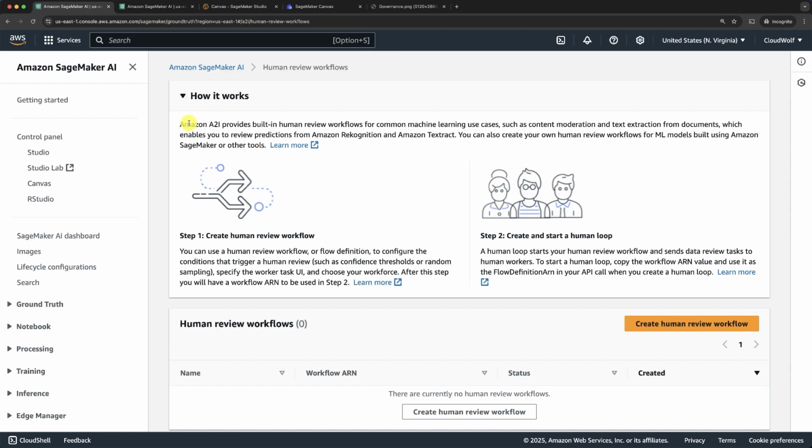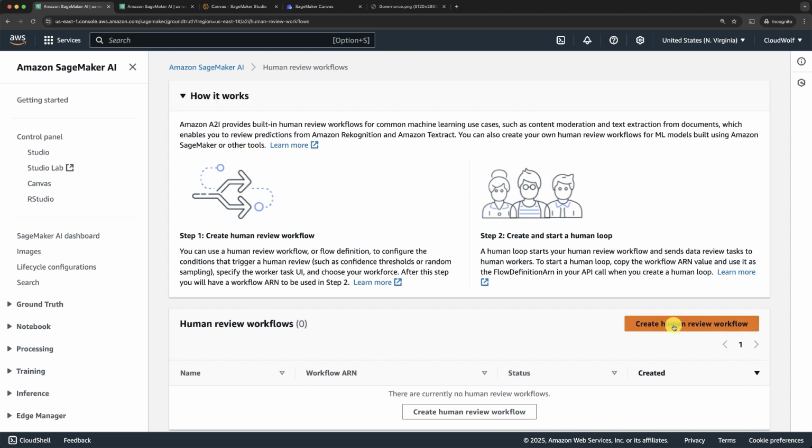Human Review Workflows first. Let's quickly read how it works. Amazon A2I provides built-in human review workflows for common machine learning use cases such as content moderation and text extraction from documents, which enables you to review predictions from Amazon Rekognition and Amazon Textract. You can also create your own human review workflows for ML models built using Amazon SageMaker or other tools.